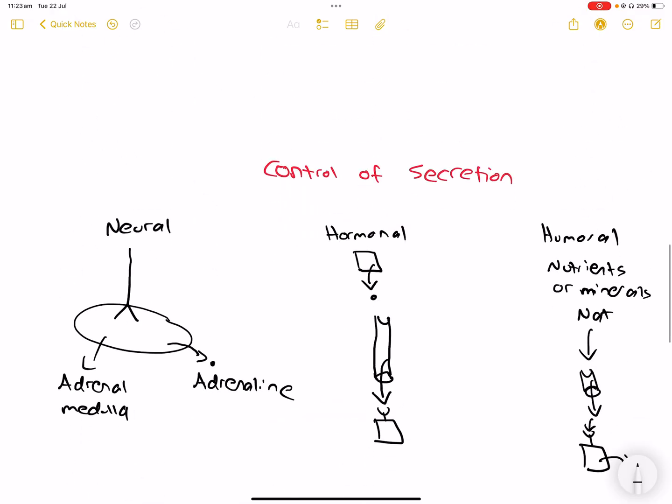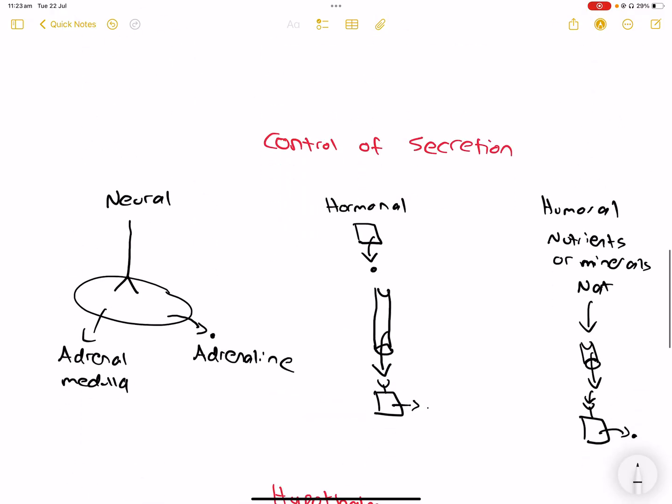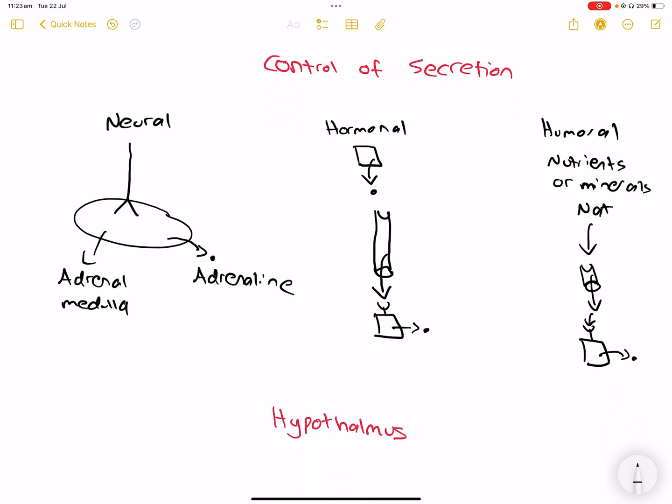Let's go to our next one. There's 3 types. Let me just summarize. So this can release hormones, right? Also, the humoral can also release hormones, but the main